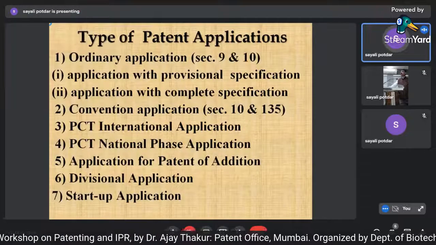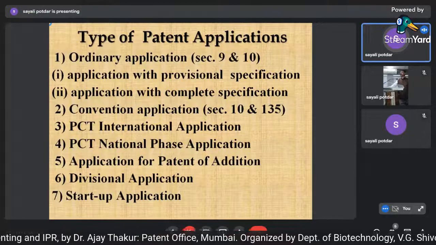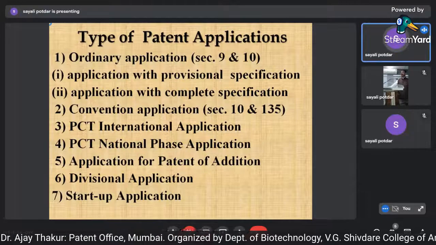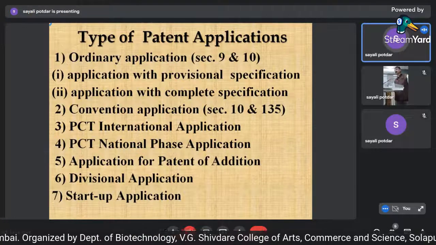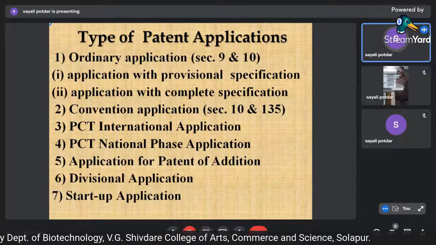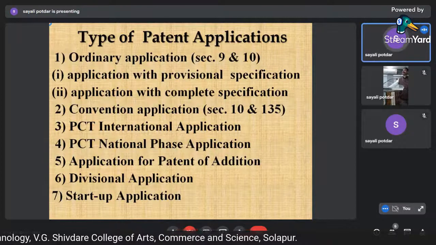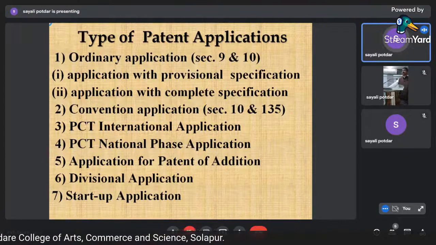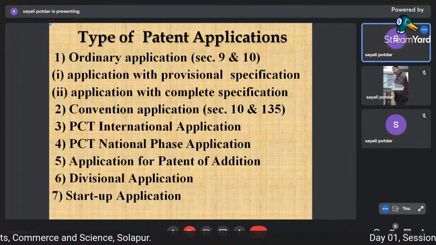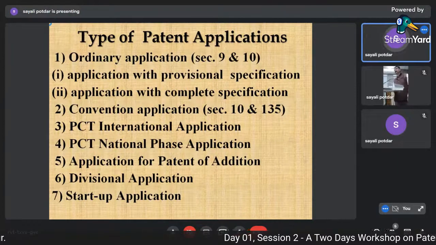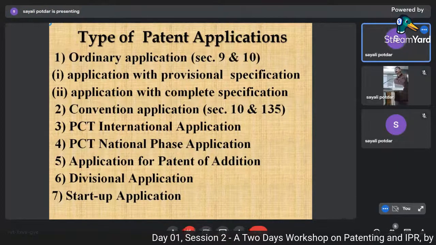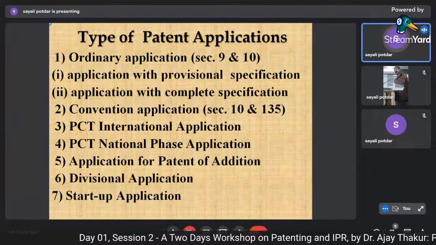Then divisional application. One thumb rule is, Section 7 of the Indian Patent Act says that for a patent there should be a single invention. But if it so happens that in your complete specification there are more than one invention, 2 or 3 inventions, then under Section 16 the applicant has the suo motu right to file a divisional application.